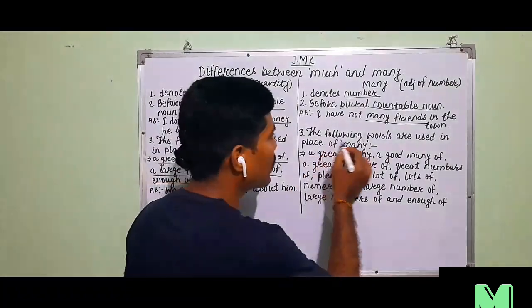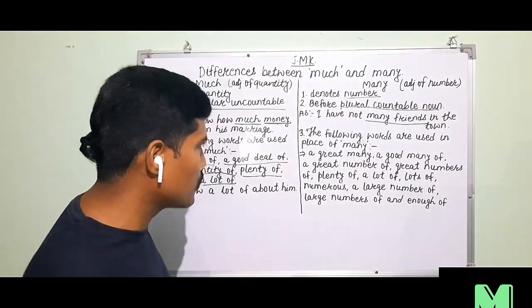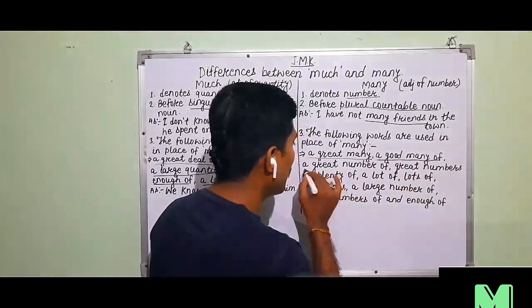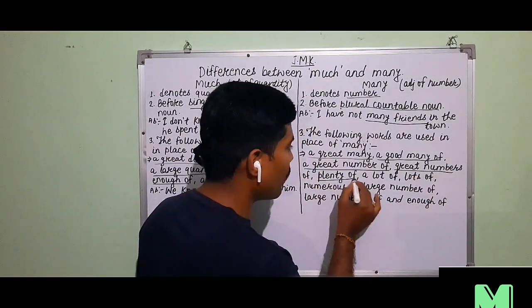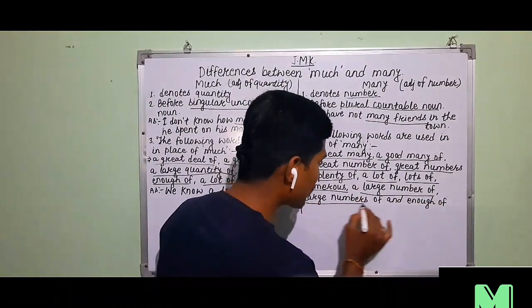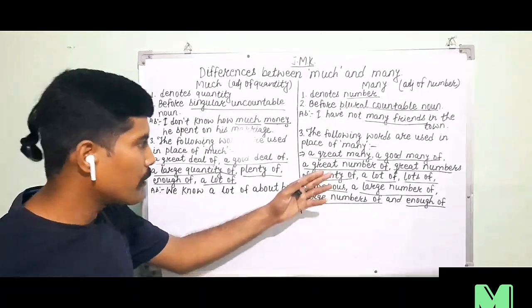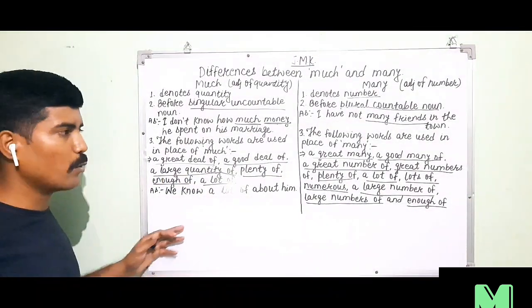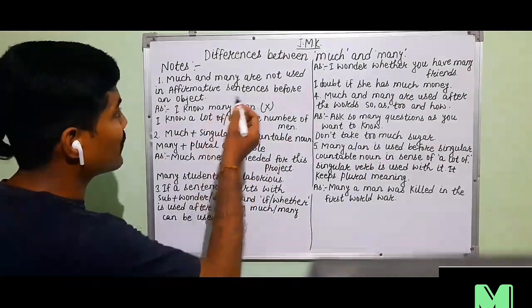Rule number 3. The following words are used in place of many. In place of many, we can also use such words as a great many, a good many of, a great number of, great numbers of, plenty of, a lot of, lots of, numerous, a large number of, large numbers of, and enough of. Instead of many, we can use these words, and instead of much, we can use those words. So these are some notes on the differences between much and many.